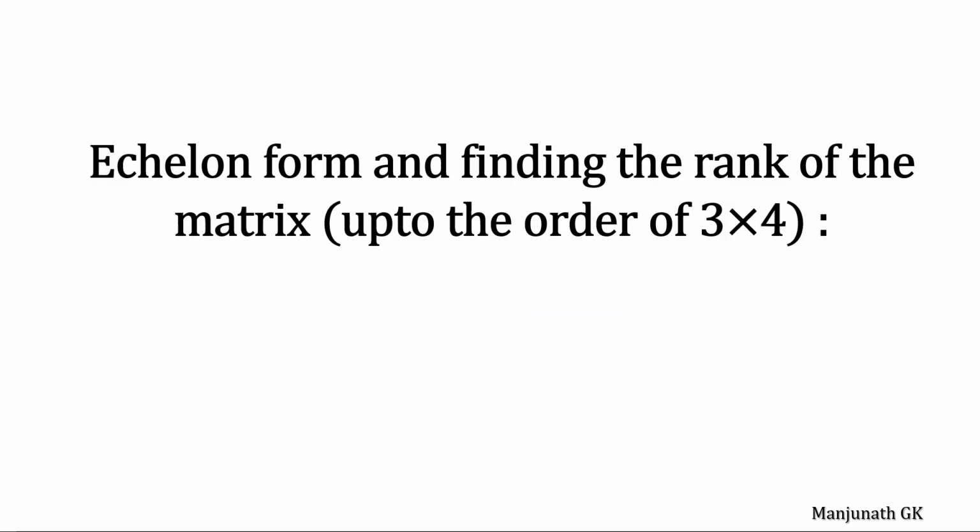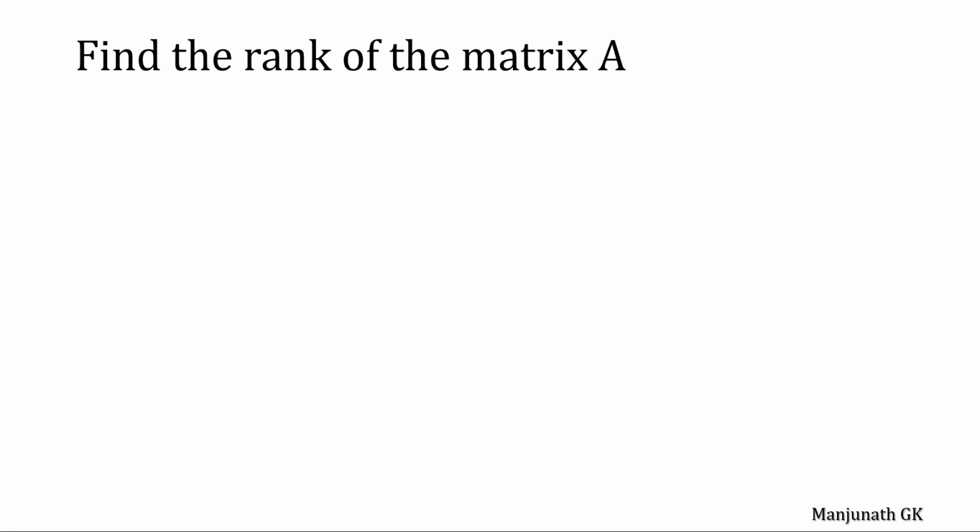Try it yourself. Then one more method to find the rank of a matrix is echelon form. Echelon form, and finding the rank of a matrix up to order 3 cross 4. Find the rank of the matrix A. One method is to solve using the determinant that we have seen here. The other method is to find the rank of the matrix using echelon form. Convert the given matrix into row reduced form, find the non-zero rows, and that will be the rank of the matrix.